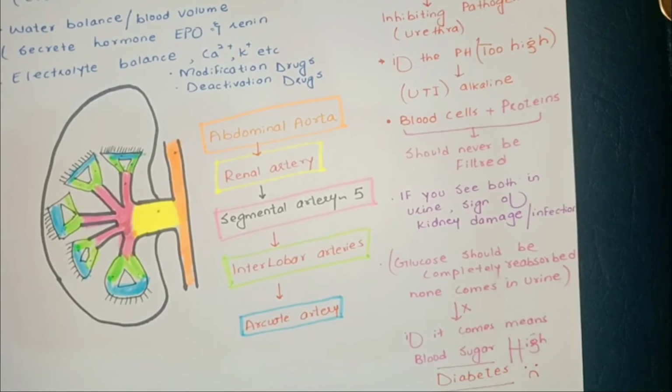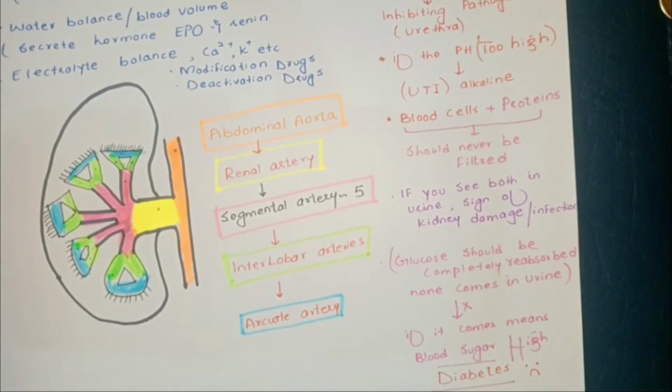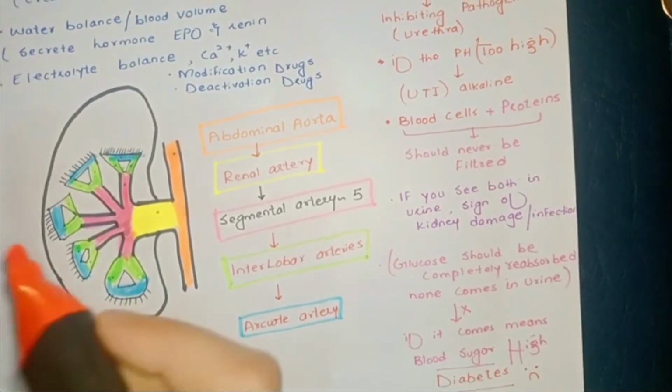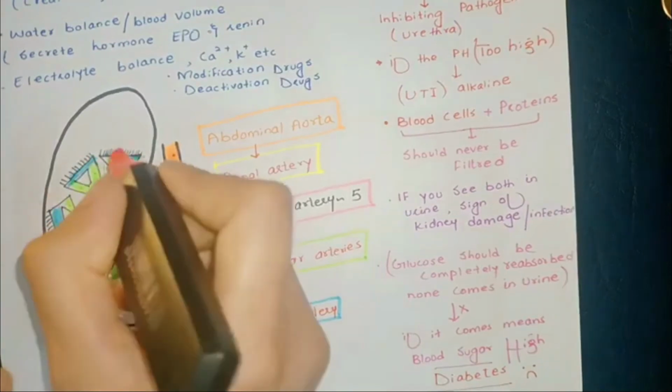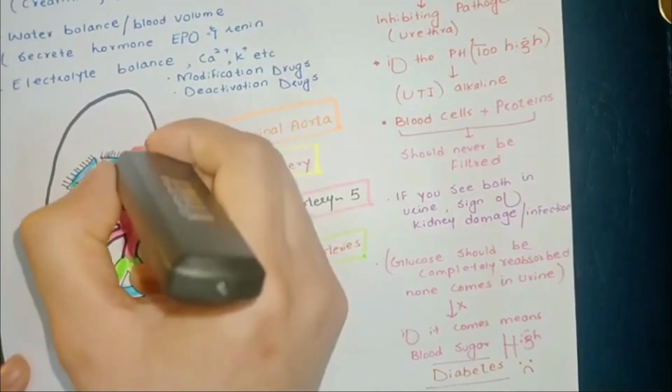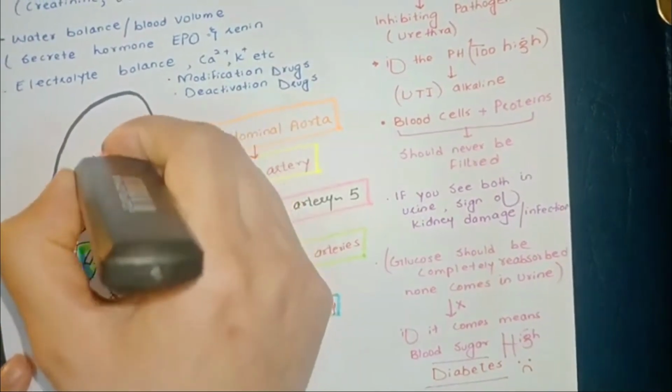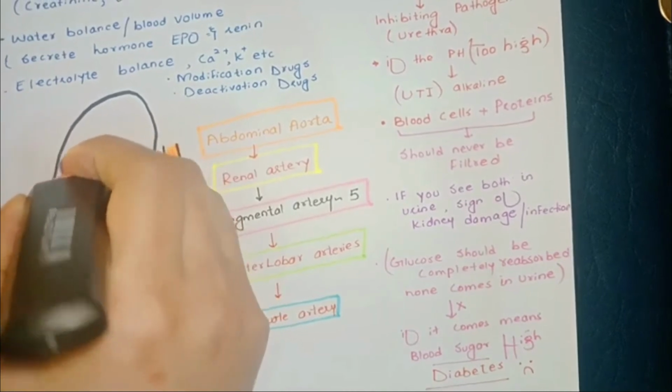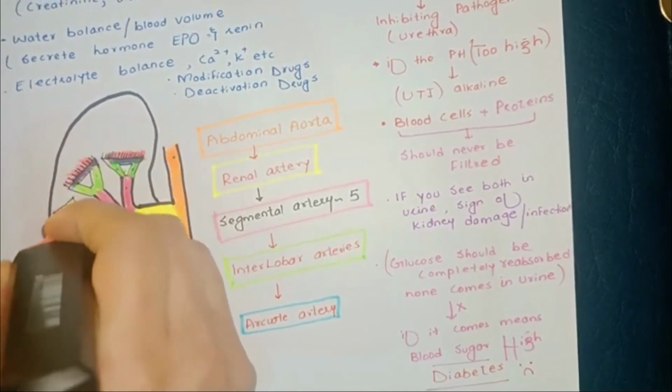Now the blood vessels become very tiny and hard to see. At the top of each lobe are the arteries that radiate outside the kidney, called the cortical radiate arteries.